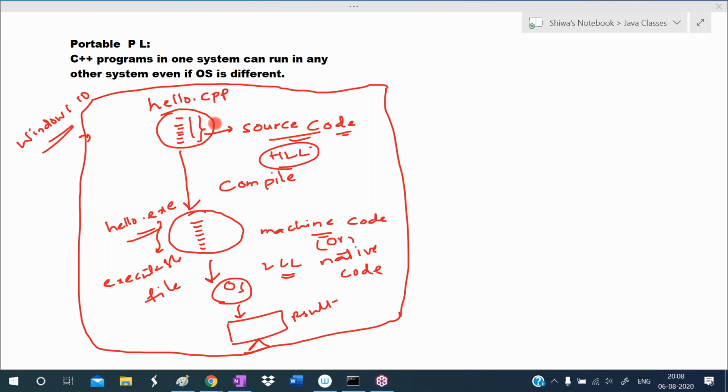So we developed a program. This program is in high level language. The computer cannot understand that one. So we have to compile this program.